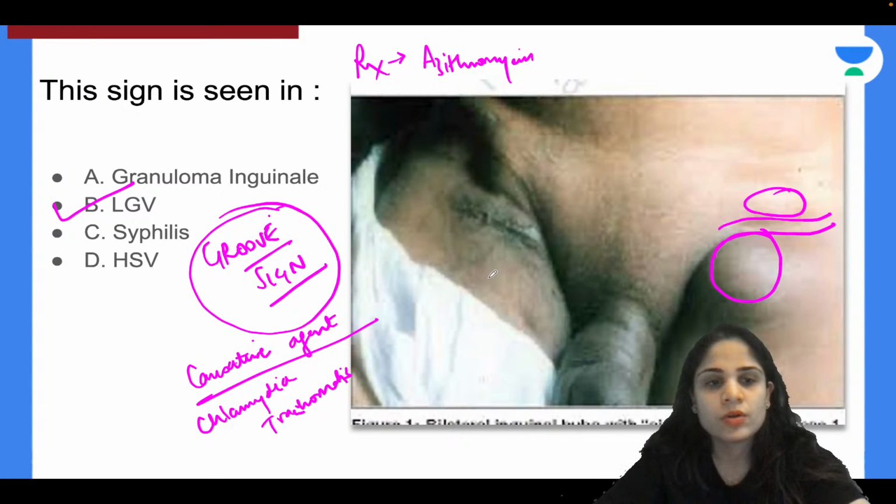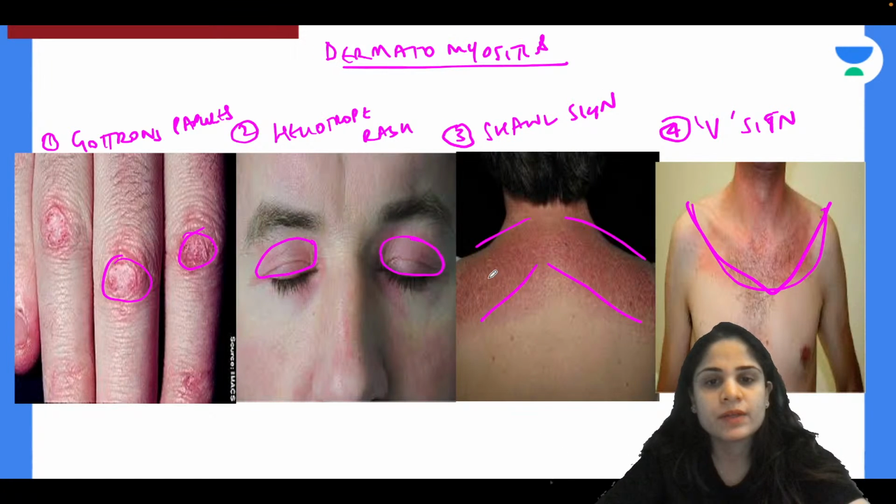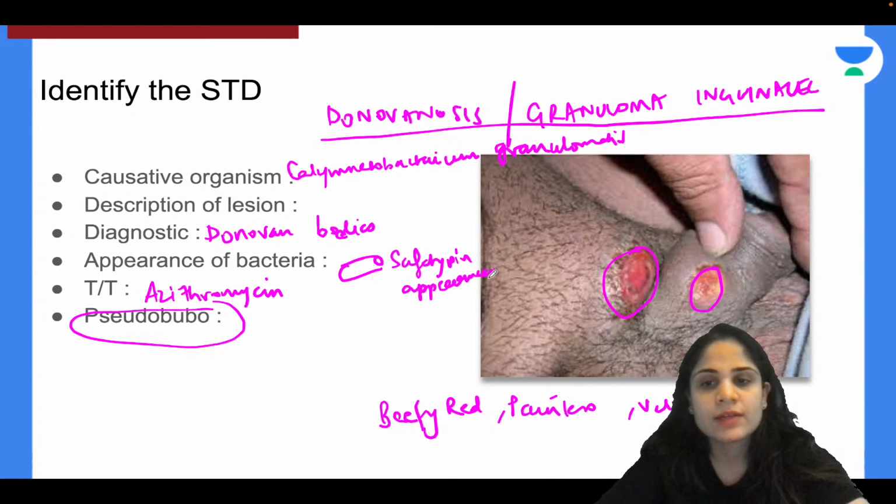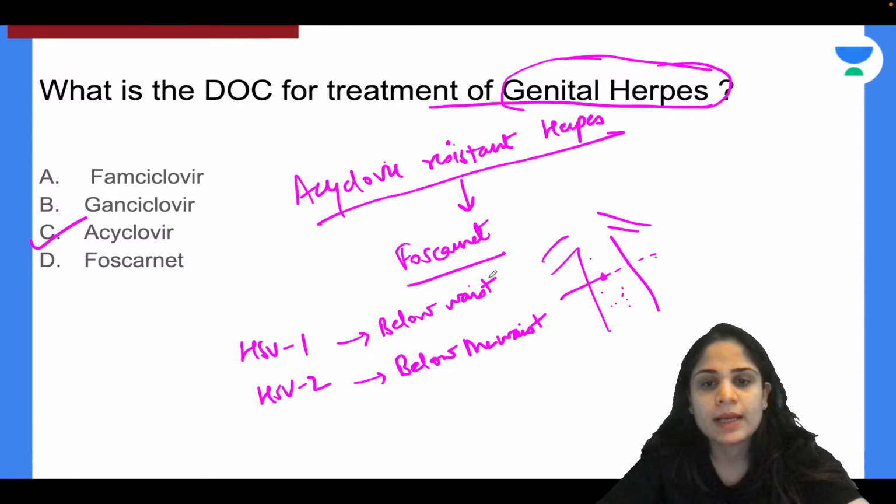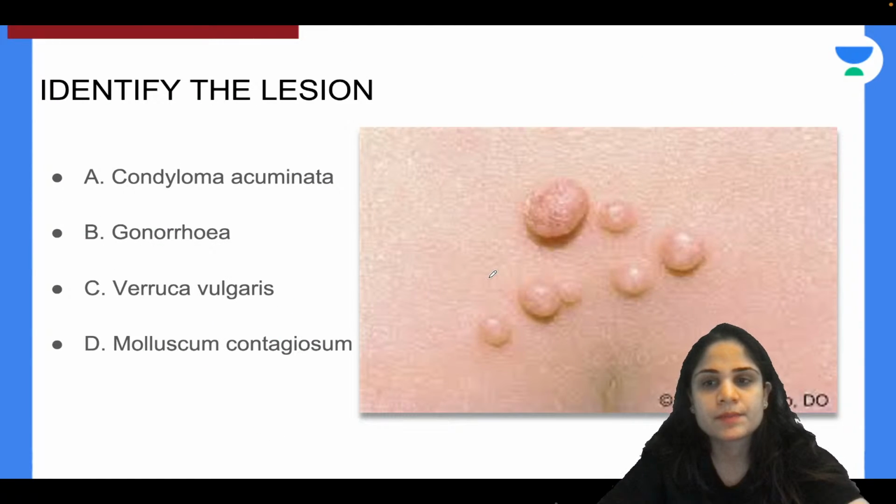Alright, so all those who are coming in late, till now we have seen the signs and symptoms of dermatomyositis, we have seen lymphogranuloma venereum and granuloma inguinale, and we have seen herpes. Okay, now next one, identify the lesion in this case: condyloma acuminata, gonorrhea, verruca vulgaris or molluscum contagiosum.